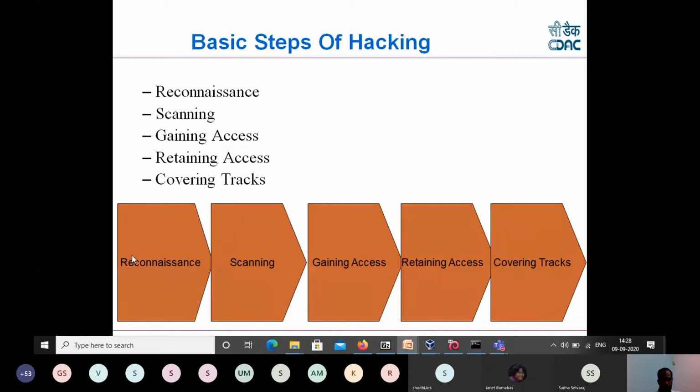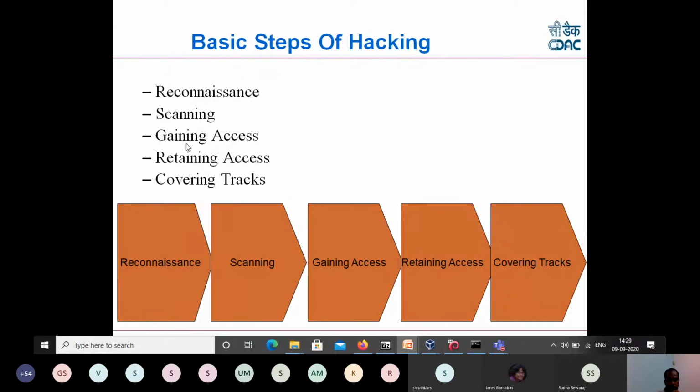In a general scenario, it's about understanding the system. From the outside, we do some reconnaissance. After that, we understand what the exact machine is, and we directly interact with that machine. That comes under scanning. Then we get some access, and that stage is known as gaining access. Finally, once we have the access, we want to retain it for some activity. This is retaining access. Once we retain access and use machines we are not authorized to use, we may cover the tracks and delete all the logs. So this is the traditional sequence of hacking.